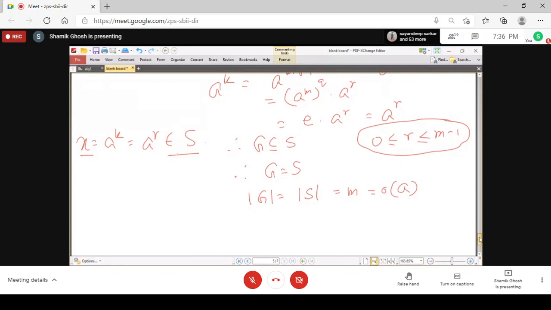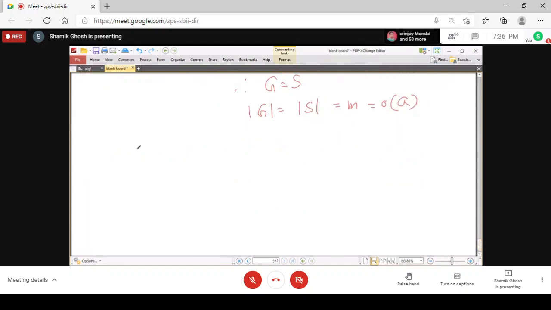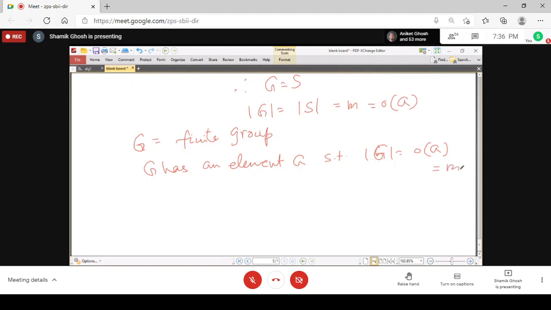Now the converse is also true. Suppose G is a finite group, and suppose G has an element A such that the number of elements of G is equal to the order of the element. Then the group is a finite cyclic group. Why? Suppose the order of A is m.